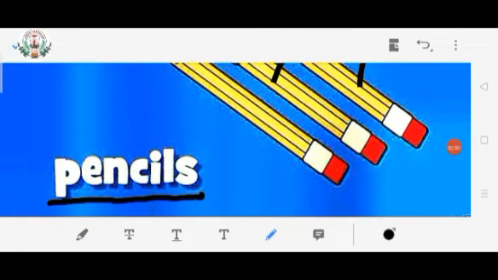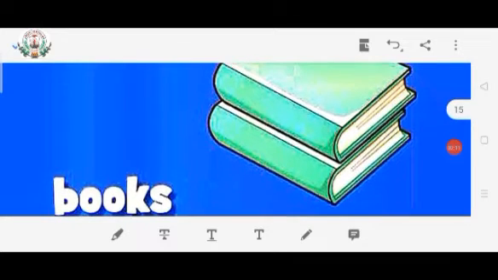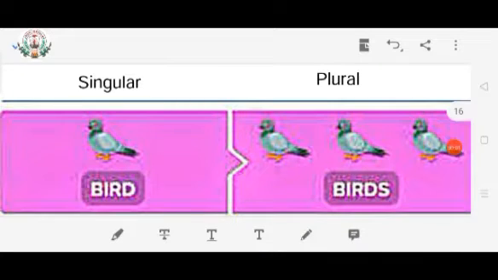The spelling of pencil is pencils. Look at the second picture. There are 2 books. So the spelling of book is books. What is it written, children? Books. My dear children, let us see some more examples of singular form and plural form.